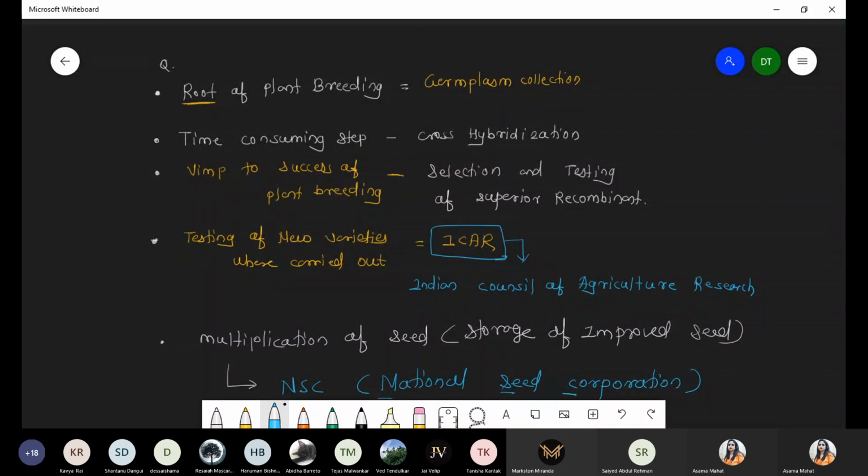Honestly, I said, the question that will be made from here will definitely be very lengthy. Lengthy in the sense that the question is approximately 3 to 4 lines, but you have to find only the important words. Okay, got it? So solve the previous year questions, and you will get a clear-cut idea. The maximum questions come from germplasm collection, because that is the root, that is the first step. If we don't have any good quality species, we never produce the recombinant variety. So definitely we require good genes, good alleles for the production of the recombinant. Done?